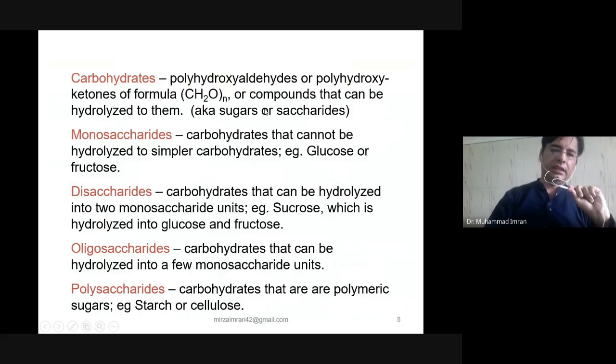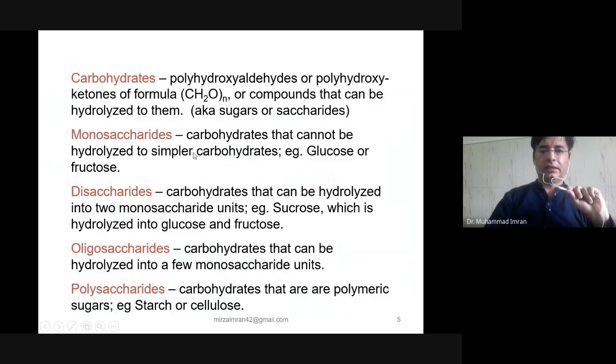Here you can see the definition of carbohydrate. These are the polyhydroxyaldehydes or ketones of formula CnH2nOn, compounds that cannot be hydrolyzed to them. These are the definition of monosaccharide. Compounds that can be hydrolyzed to them, these are the disaccharide or polysaccharide.